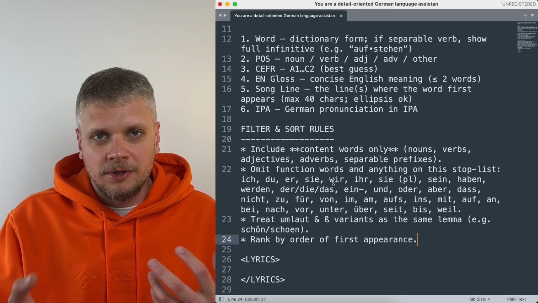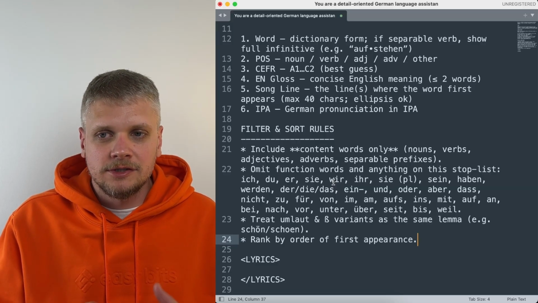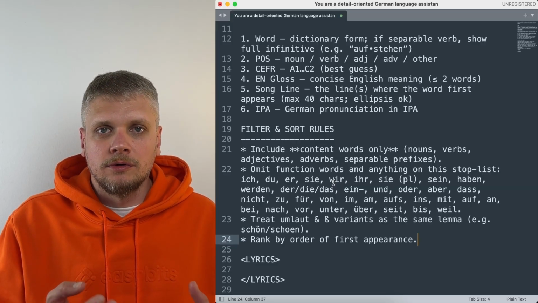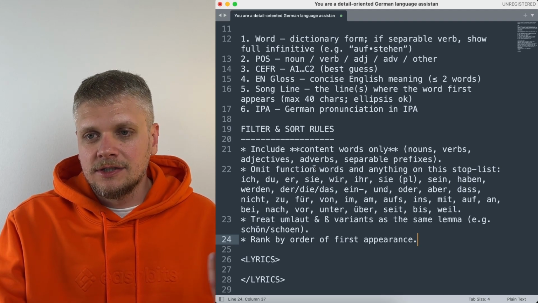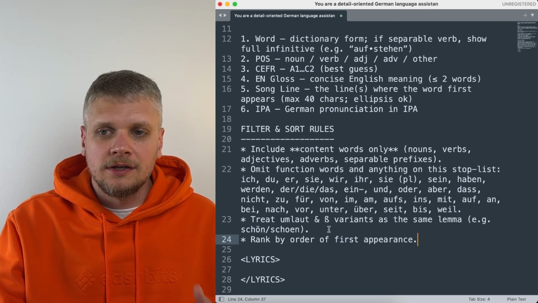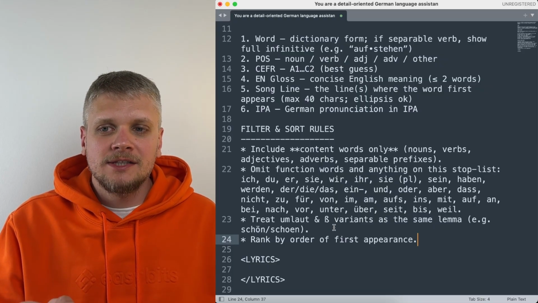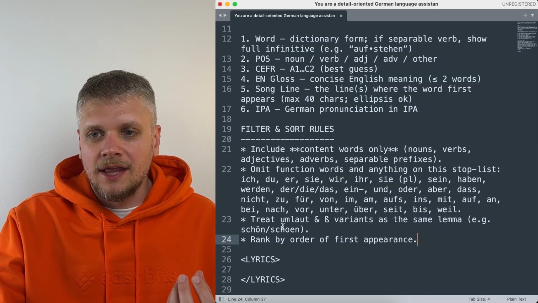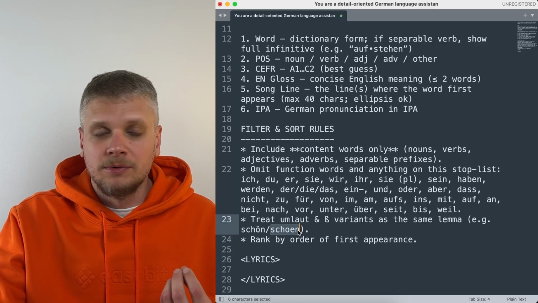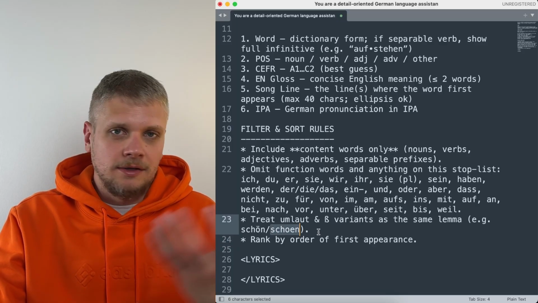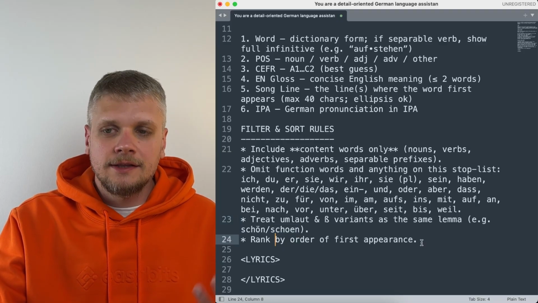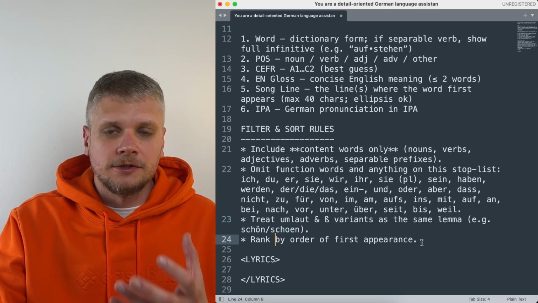So for example, in the German language, there are several additional letters called umlauts and also the letter SZ. And I just tell the model that it should treat the umlaut and the SZ variants as the same lemma. It means it doesn't matter if it's written like schön with umlaut or schön without umlaut, it should be considered as the same word. And the last thing, rank by order of first appearance.